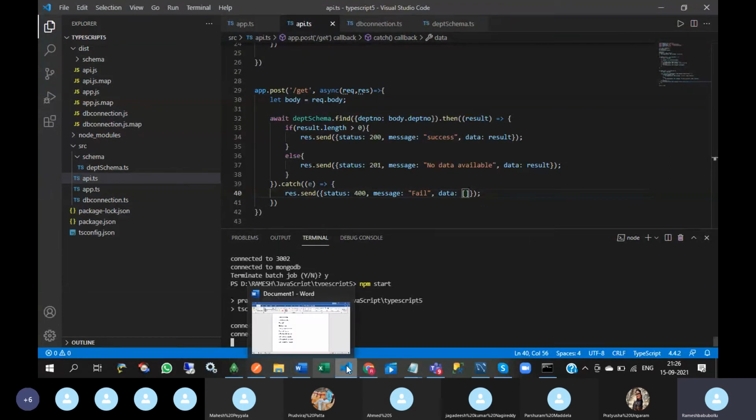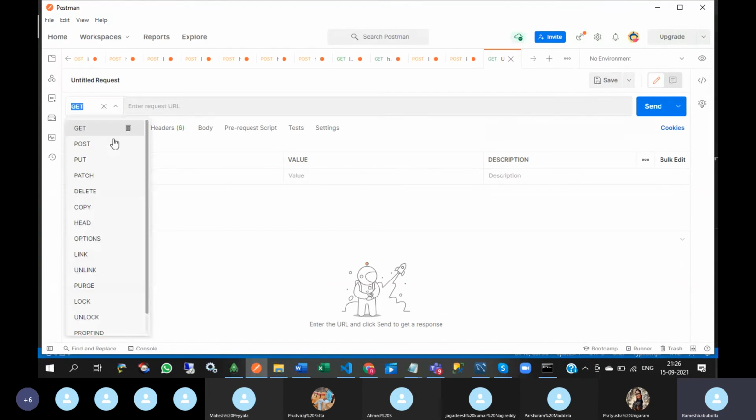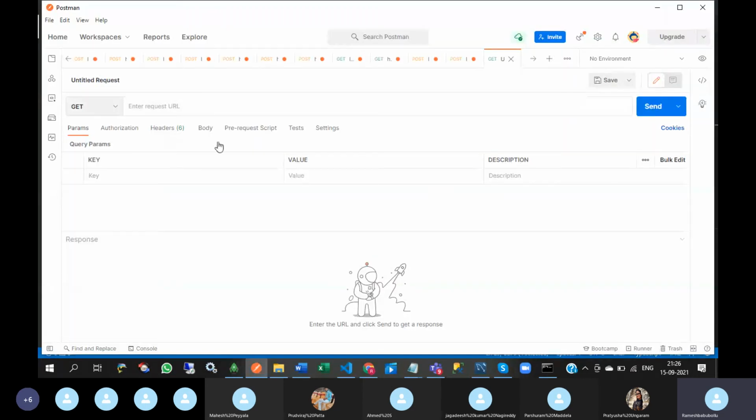Okay, so now go to Postman. You can use get, post, put, delete methods also, but here you need to mention that method name: app.post, app.put, app.delete. In our office, all methods we are using are post methods only. So go to the post method, local post, here not insert.